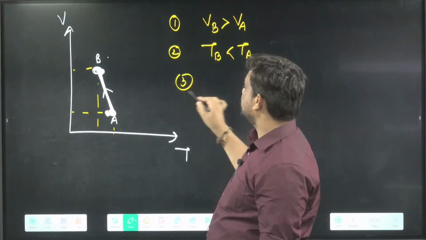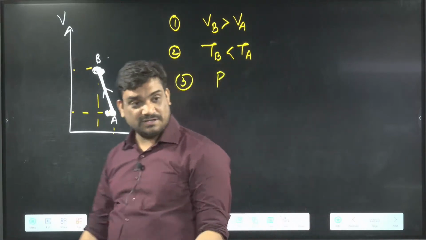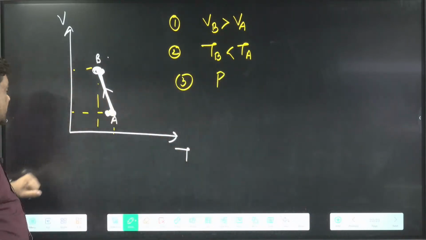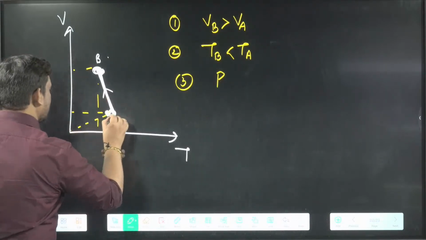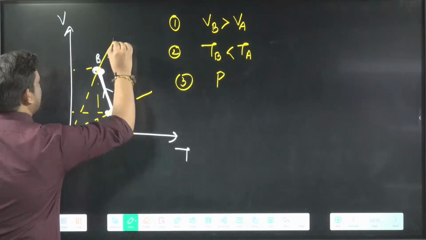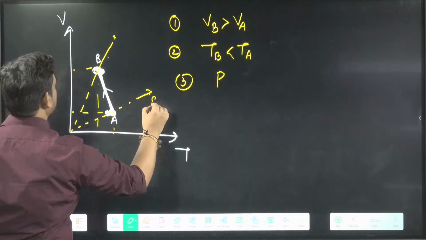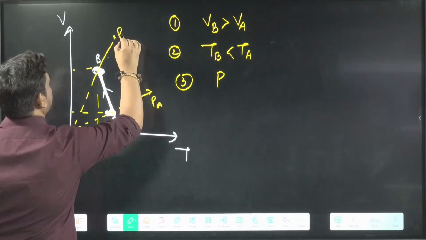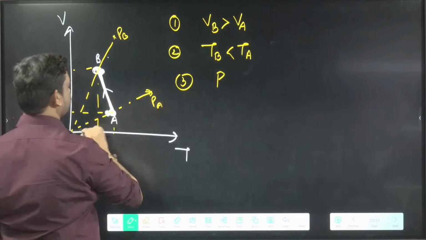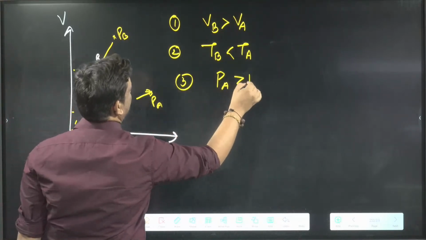And what about the pressure? Pressure is the more critical one, because you cannot say from the graph directly. So we will draw a line like this. Here the pressure is PA, and here the pressure is PB, and when two lines PA and PB are given, PA is more than PB.